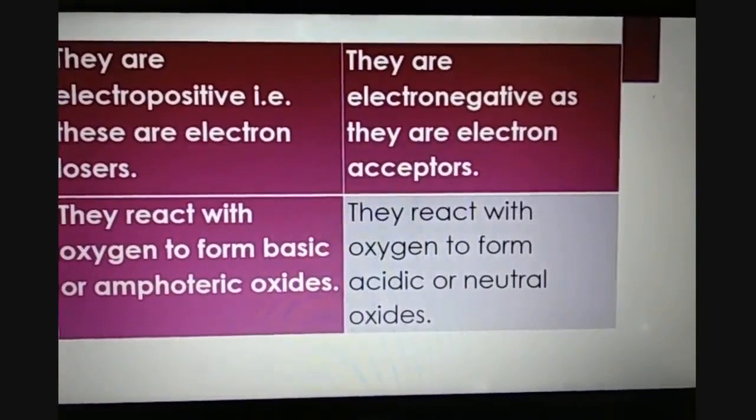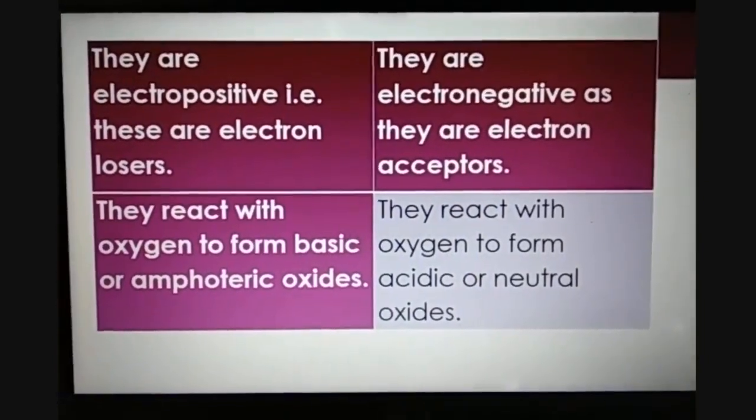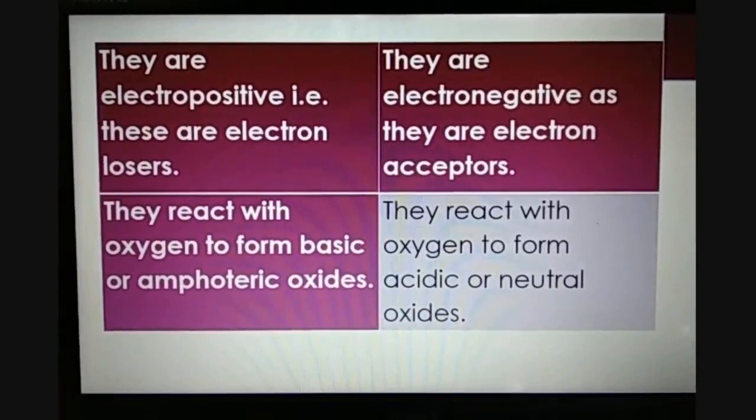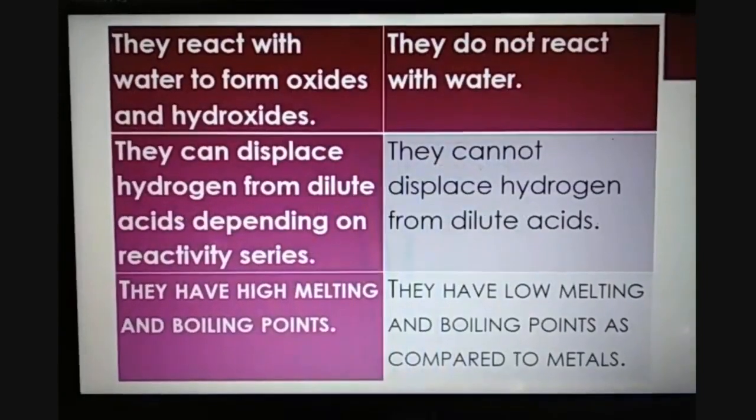Then, metals react with oxygen to form basic and amphoteric oxides, but non-metals react with oxygen to form acidic or neutral oxides.